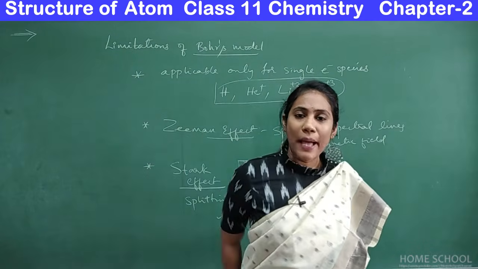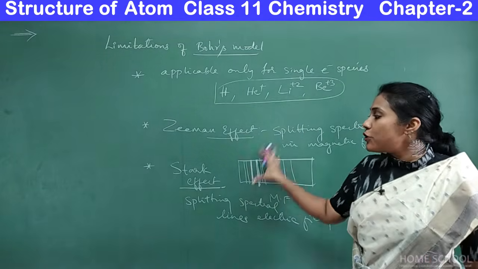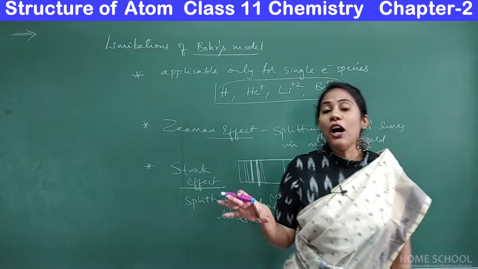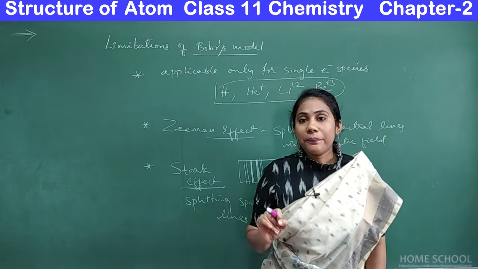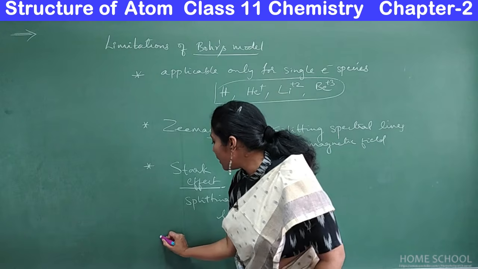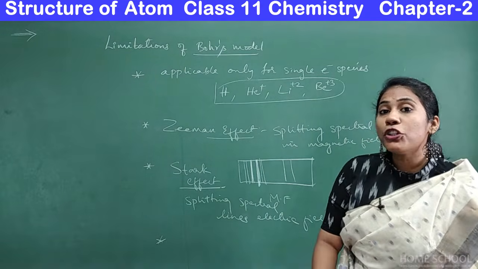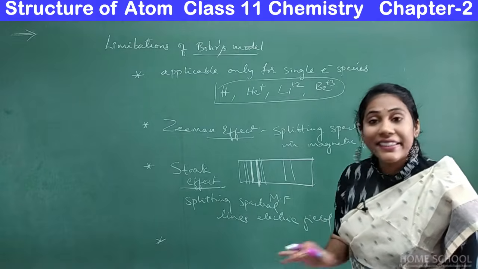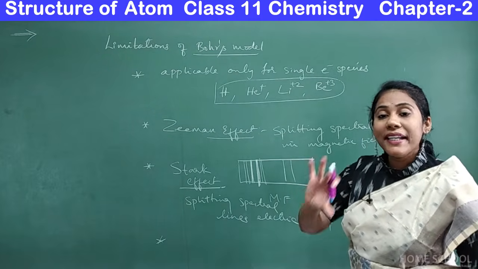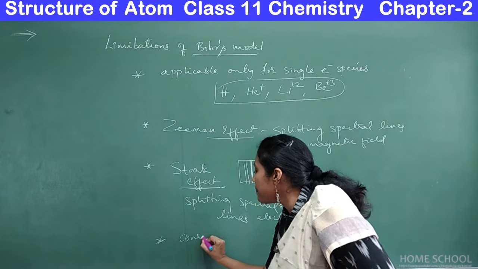So why do this happen? He could not give an answer for this. So this is also one of the major limitation of Bohr's theory of an atom. And another limitation is there. You have the fourth limitation, that is Bohr could not explain anything about geometry and shapes of molecule.